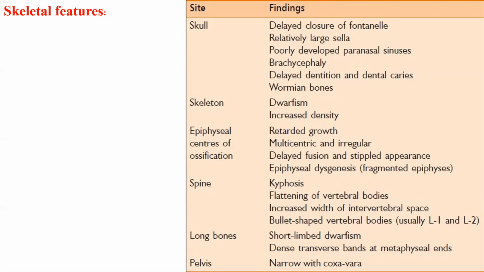The spine shows kyphosis, flattening of the vertebral body, increased width of the intervertebral space, and bullet-shaped vertebral body, especially in the L1 and L2 vertebrae. Long bones show short limb dwarfism and dense transverse bands at the metaphyseal ends, and the pelvis shows narrow coxa vara.